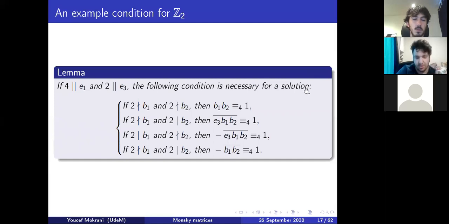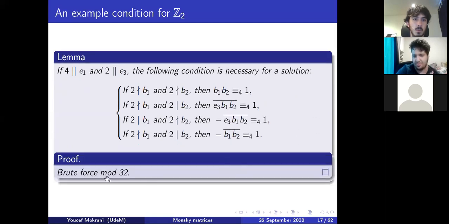Z2 is probably the most complicated for the conditions because Q2 acts very differently from odd primes. Anyways, for example, one of the possible conditions will be that when 4 divides exactly E1 and 2 divides exactly E3, if 2 doesn't divide either, B1, B2 needs to be congruent to 1 mod 4. There are other conditions that ask, for example, that a term is congruent to 1 or 3 or 1 or 7. The good news is that even though the conditions are complicated, the proof is not.